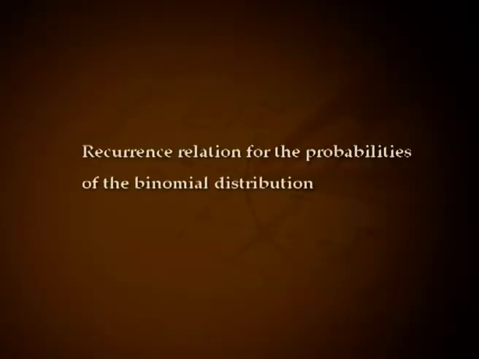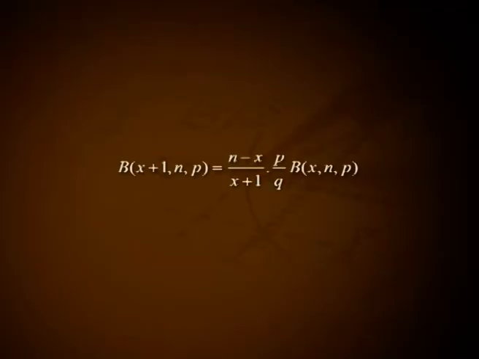Recurrence relation for the probabilities of binomial distribution. For X following binomial (n, p), let P(X = x) be denoted by b(x; n, p), then b(x plus 1; n, p) equals (n minus x) divided by (x plus 1) into p by q into b(x; n, p).